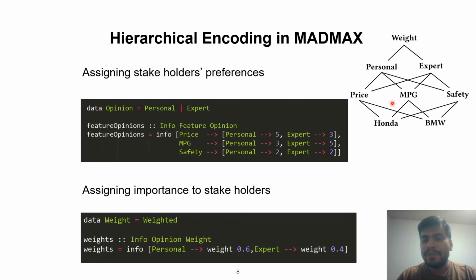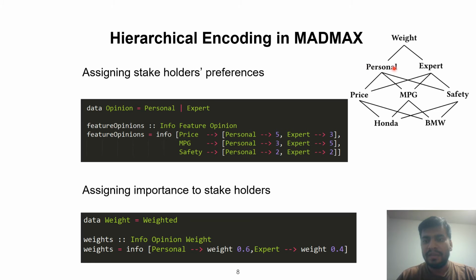And our aim with Mad Max is to implement the AHP model shown over here. Since in the first part of our talk, we already implemented the mapping corresponding to the bottom two levels, let's try implementing the other two mappings. The mapping between the feature and the opinion level, which is named feature opinions over here. So if we try reading one of the entries of this map, it tells me that personal preference for price is higher at 5 than the expert preference, which is 3.